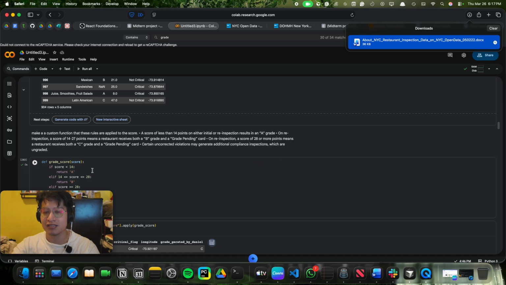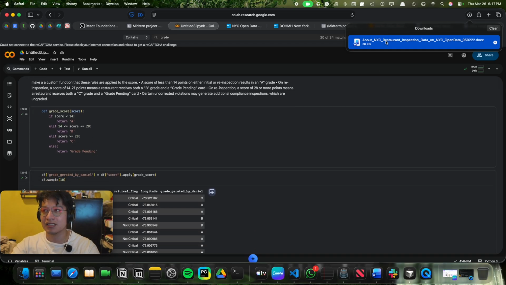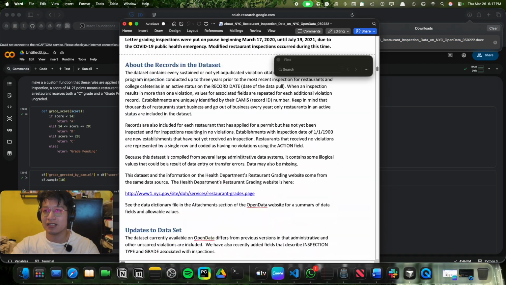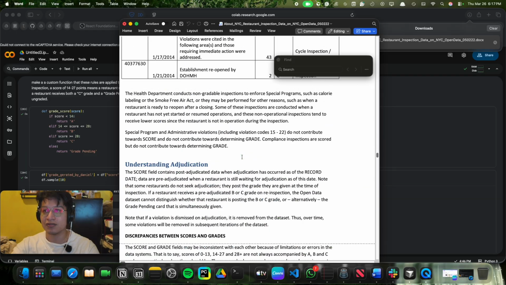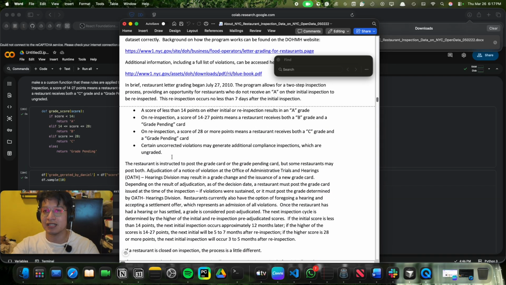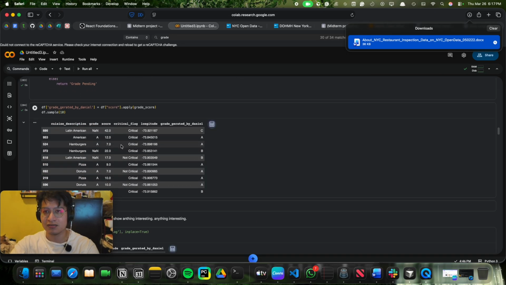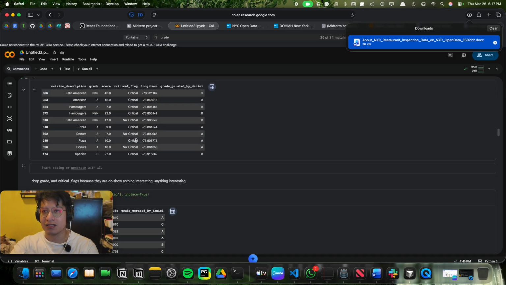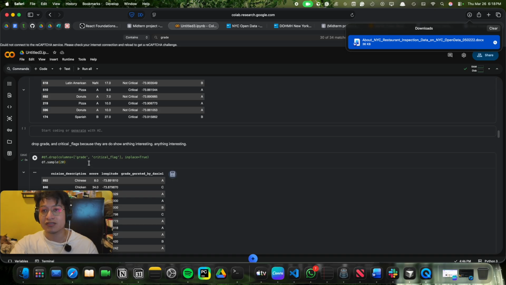Then the next thing I did was, since I wanted to keep a scoring system, I noticed that there was a guide right here of how the grading system worked that they haven't used in a while. So they haven't updated it, but they did request it, so I wanted to do my own. I generated my own grading system based on the numbers. They kind of look accurate. It's not 100% accurate, but I wanted to keep at least 80% or 90% of the data, since otherwise 50% of the data is missing.